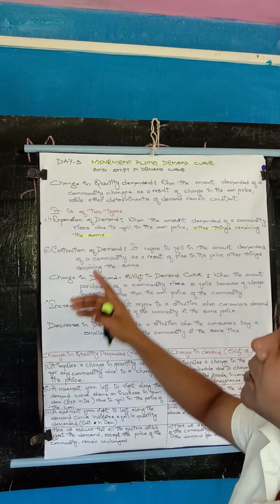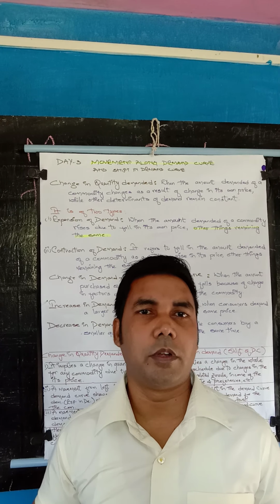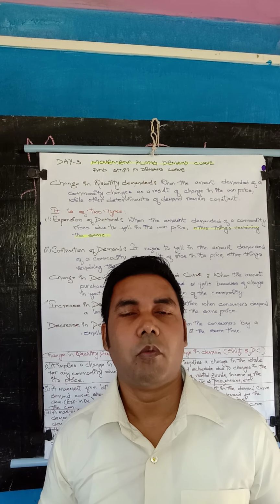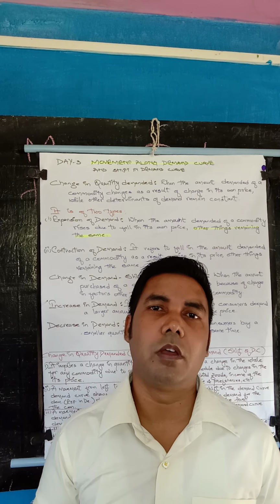And contraction of demand, when your demand for the commodity decreases when the price of the commodity rises. So it is said here, rise in its price and fall in its own price. Next, change in demand or shift in demand curve.